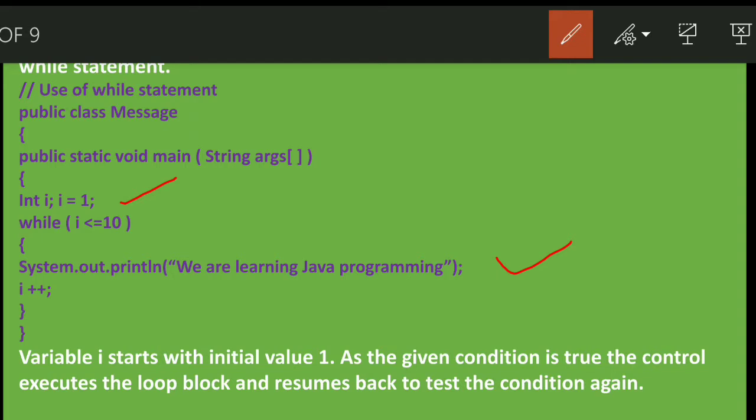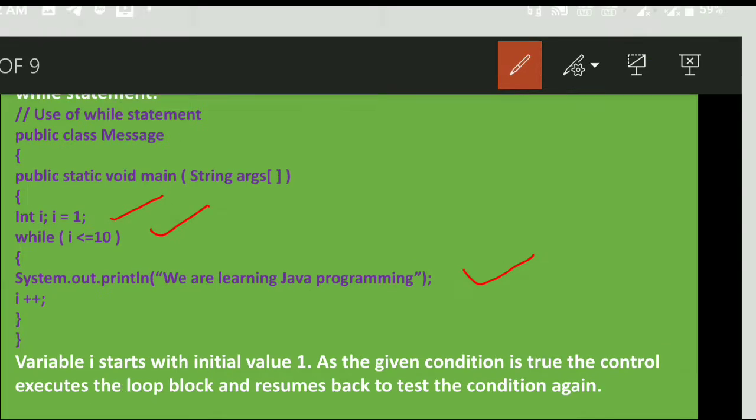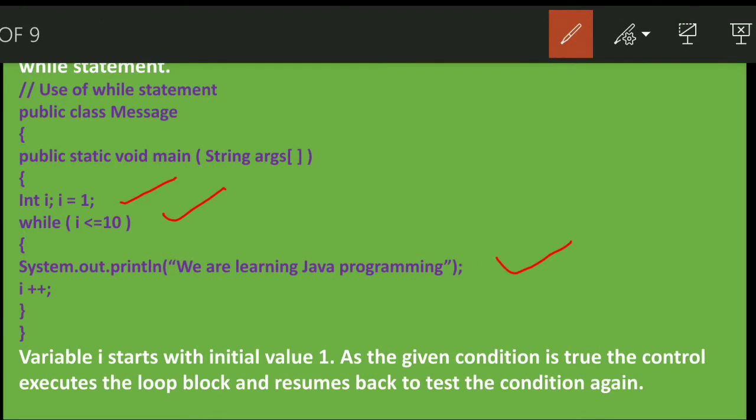Again we come back here. Again 2 is less than 10, yes, the condition is true. So again, we are learning Java programming will be executed for the second time. Again I is incremented, 2 plus 1 is 3, and again we come back to this. 3 is less than or equal to 10, yes, the condition is true. Again the message will be displayed for the third time.